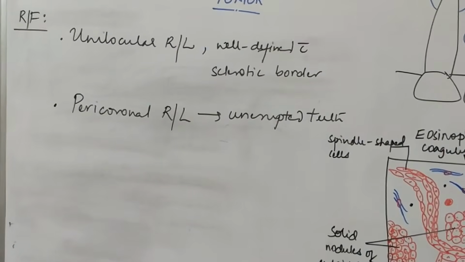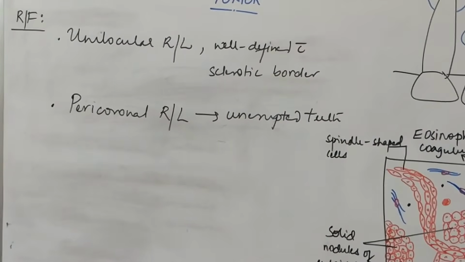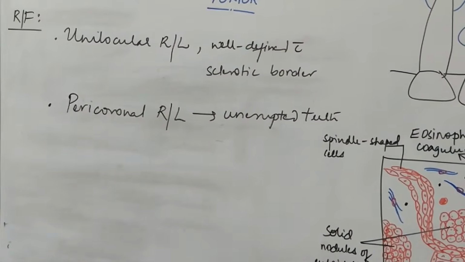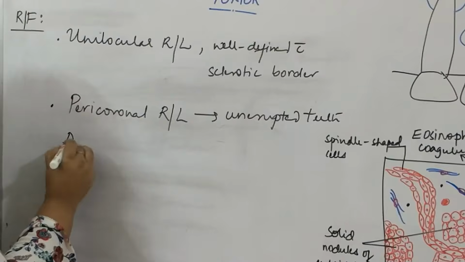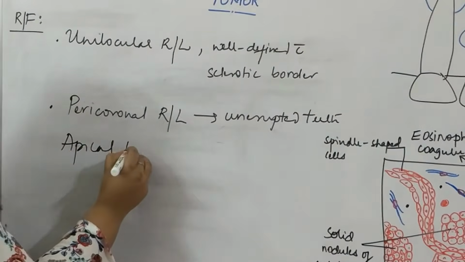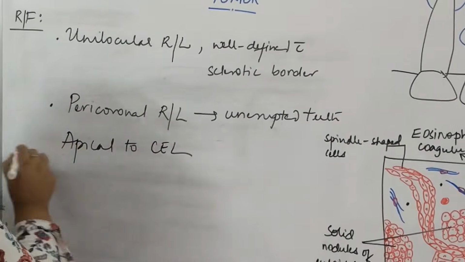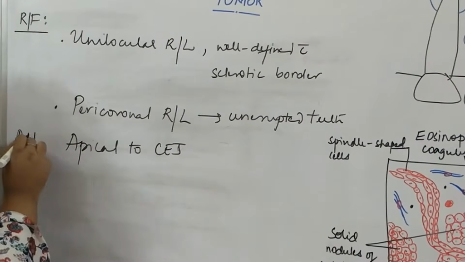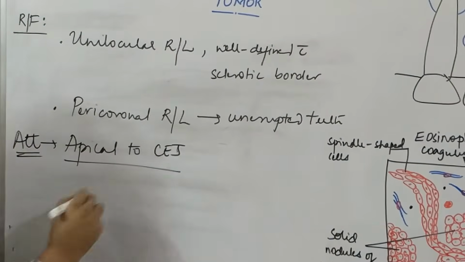So how to differentiate between dentigerous cyst and AOT now? The attachment of the radiolucency is apical to the CEJ here.